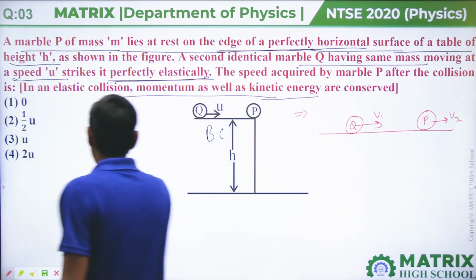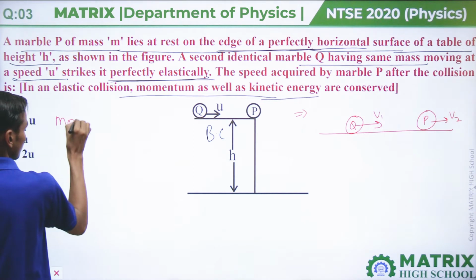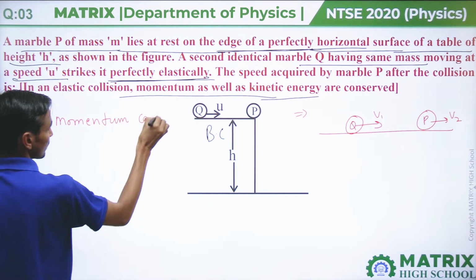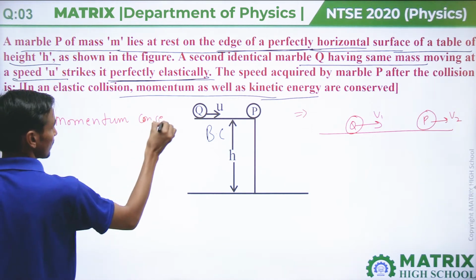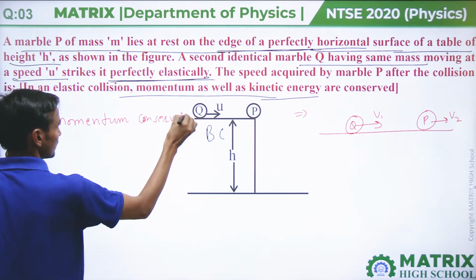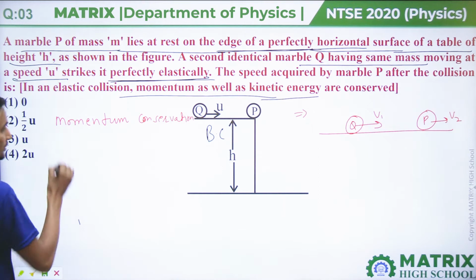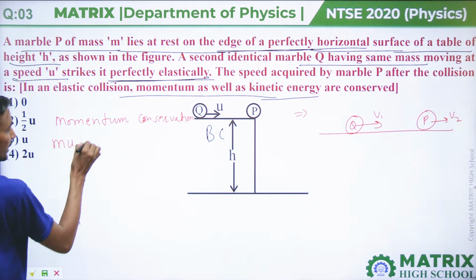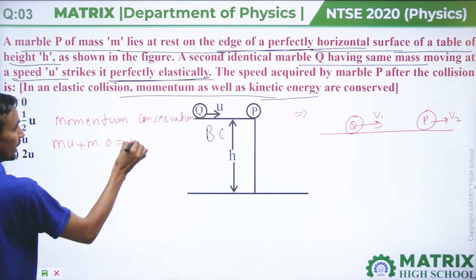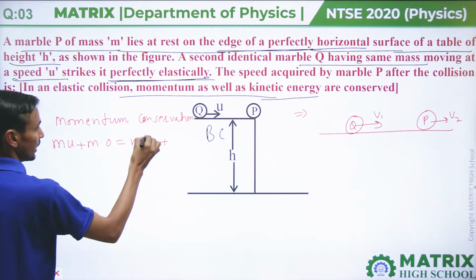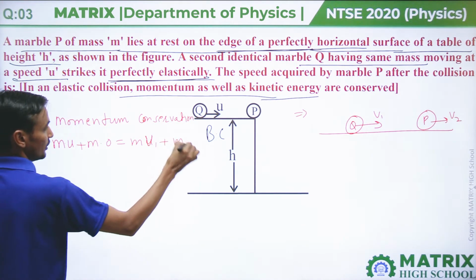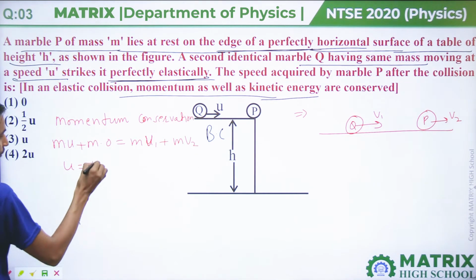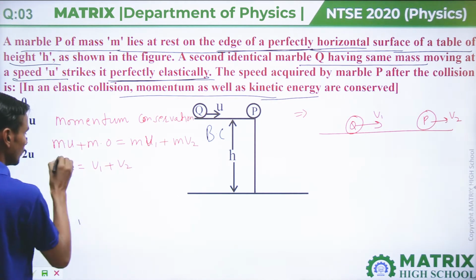Now if I do momentum conservation, then we will say that m into u plus m into 0 equals m into v1 plus m into v2, and that will come out u equal to v1 plus v2.